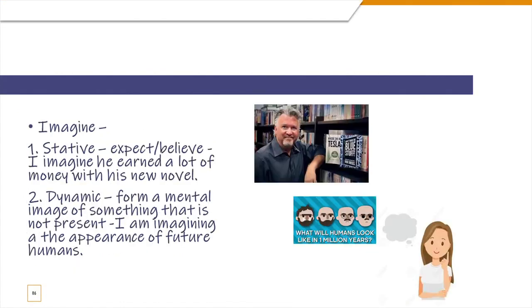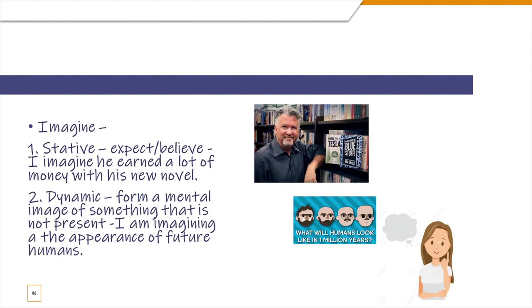Let's go to the next one, which is imagine. The first one is stative, okay, which means to expect or believe as the literal meaning. So you say, I imagine he earned a lot of money with his new novel. That's the stative meaning. And the dynamic is, this is actually the literal meaning, I'm sorry. So when you actually do the act of imagining, you form a mental image of something that is not present in front of you. So that is imagine.